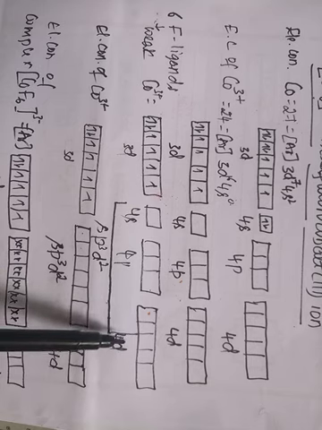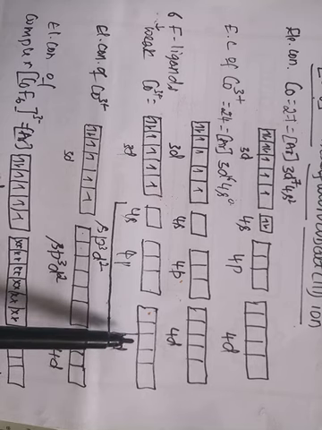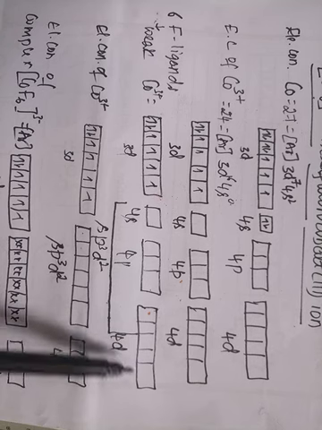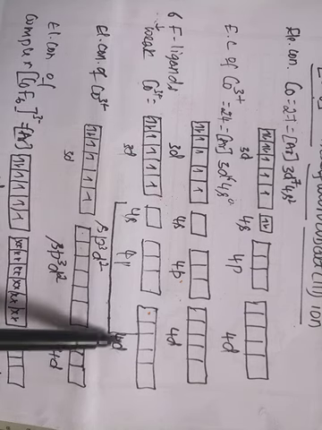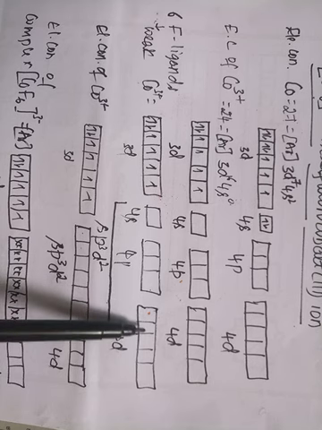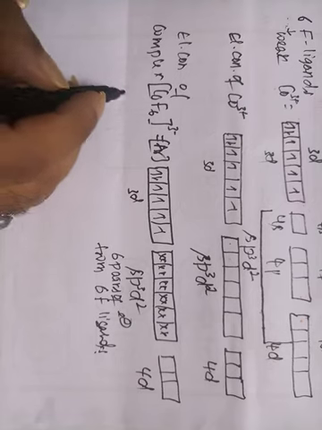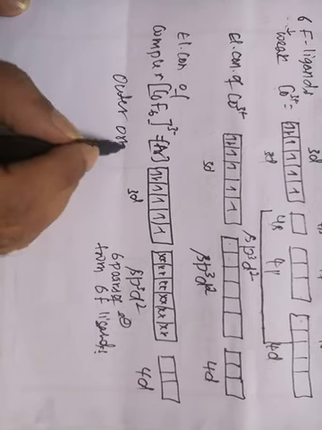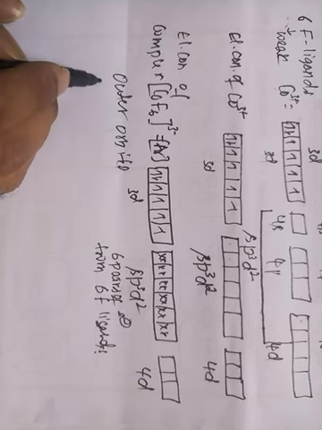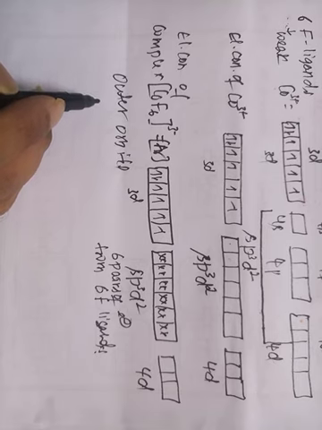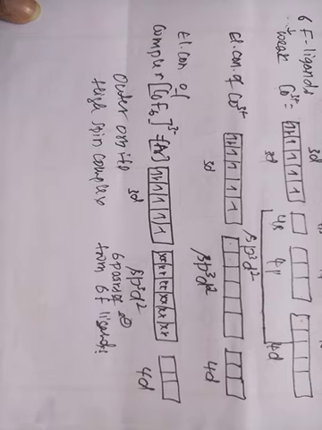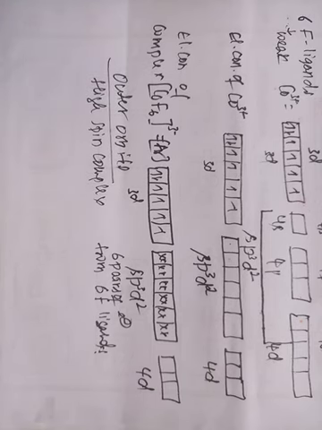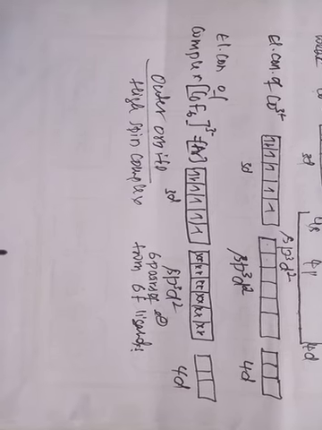According to valence bond theory, if the outer nd orbitals are involved in the hybridization, then, since in the hybridization of cobalt the outer 4d orbitals are involved, these two orbitals are involved, this complex is called an outer orbital complex, or it can also be called a high spin complex.